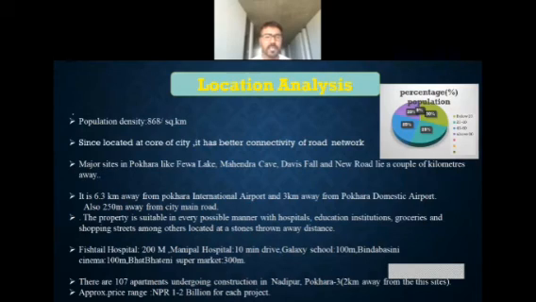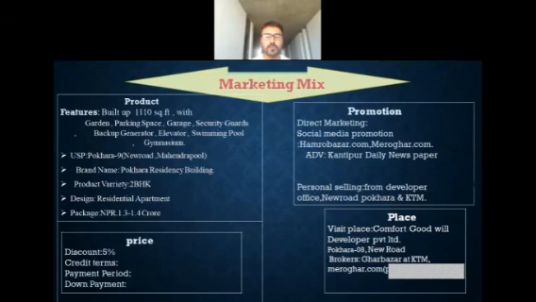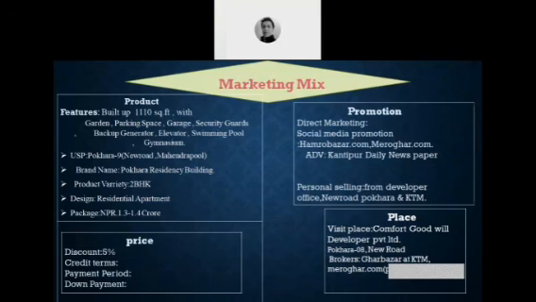About 107 apartments were under construction around that area, within a radius of about 2 to 3 kilometers, and their prices ranged from about NPR 1 to 2 billion for each project. So next one. This is the marketing mix: product, promotion, price, and place.